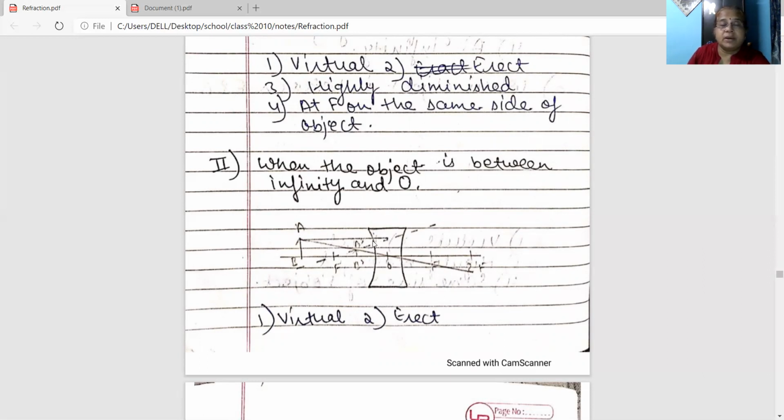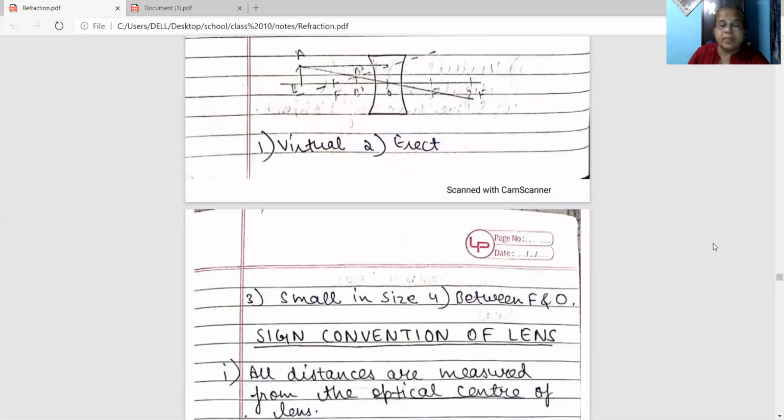The two refracted rays, these two rays, will meet here between F and O. So the nature of the image obtained is virtual, erect, small in size, and it is formed between F and O on the same side of the object. Between F and O on the same side of the object.